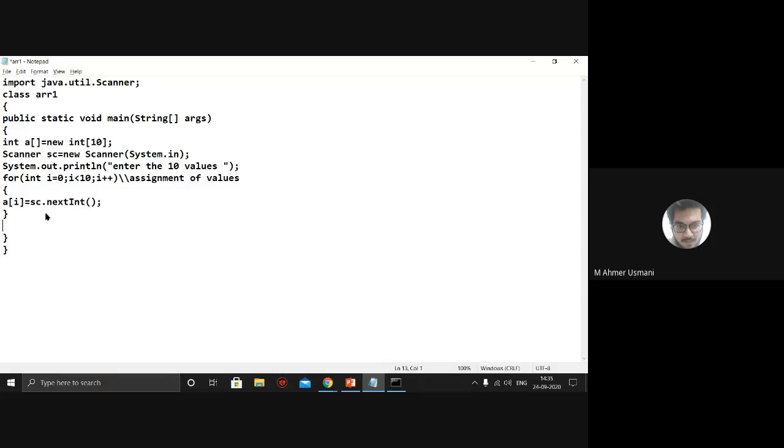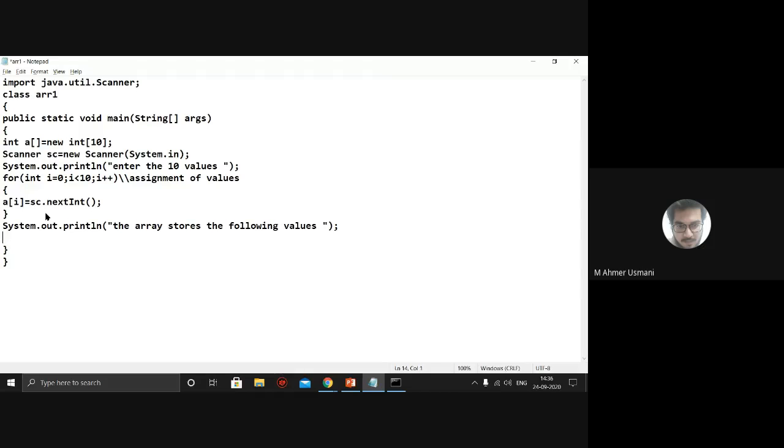Now I want to retrieve the array. Okay, I want to display it. I need to show the values which are stored in the array. So for that also I will print a message. So System.out.println, and over here I'll print: the array stores the following values. Okay, and I will just try to display the values being stored in the array.